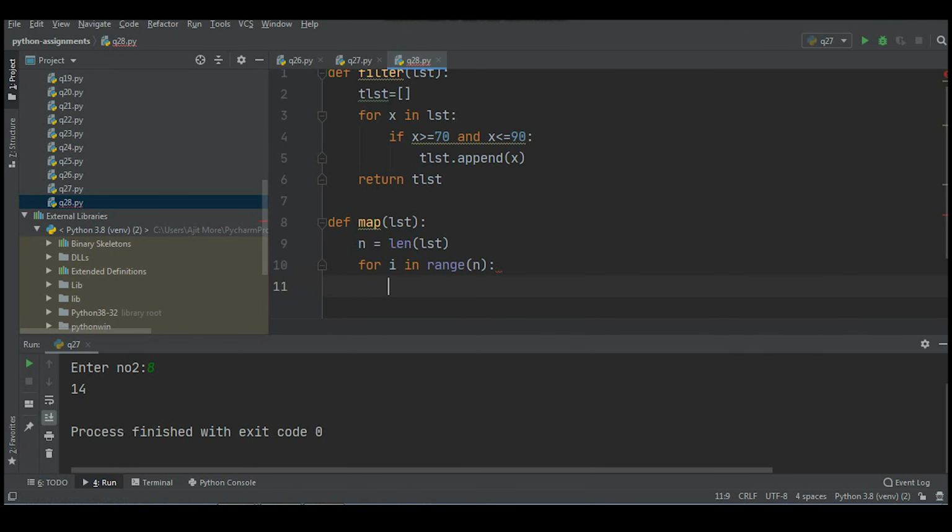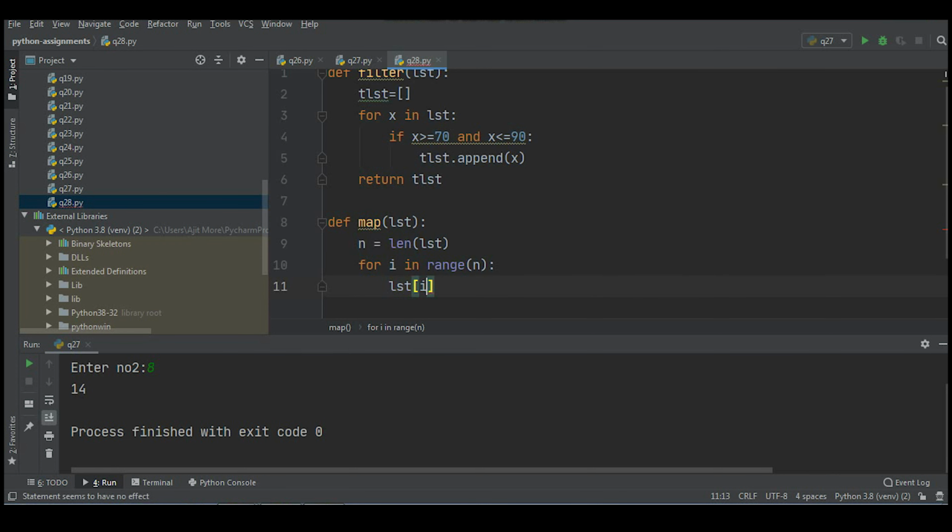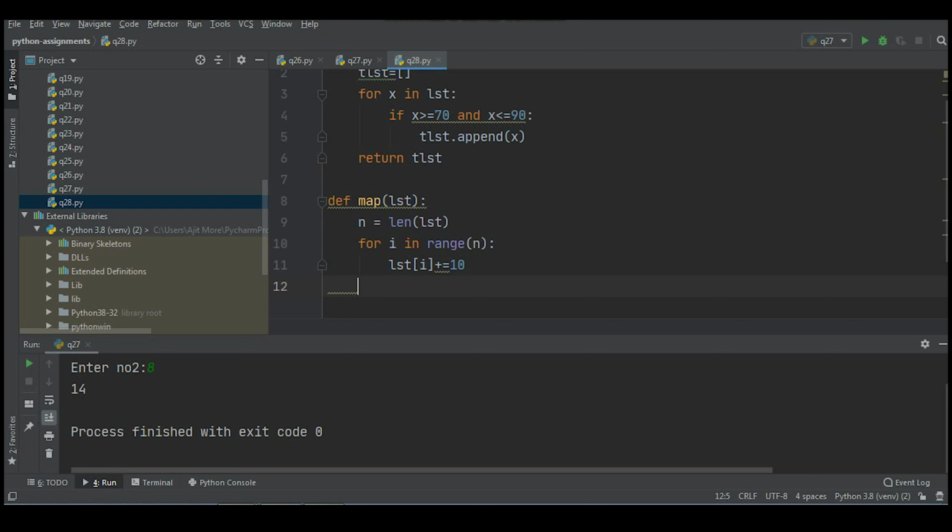Now this for loop will go for how many times? Obviously it is going to work n times. Now next what I'll do is lst[i] += 10. Very much like an array in other languages. Remember, a list is a mutable object. You can modify it. I hope it is clear to you.